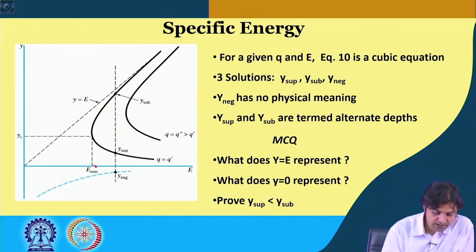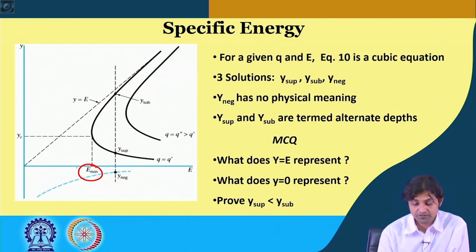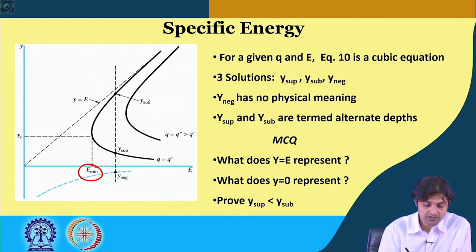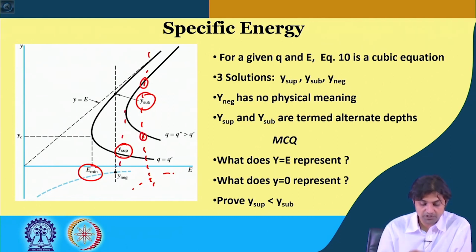So, we have calculated this just by plotting the figure, that is why this was subcritical and this was supercritical. There will be a similar curve like this here as well, with a sub and E min. So, for each q this is a different case.